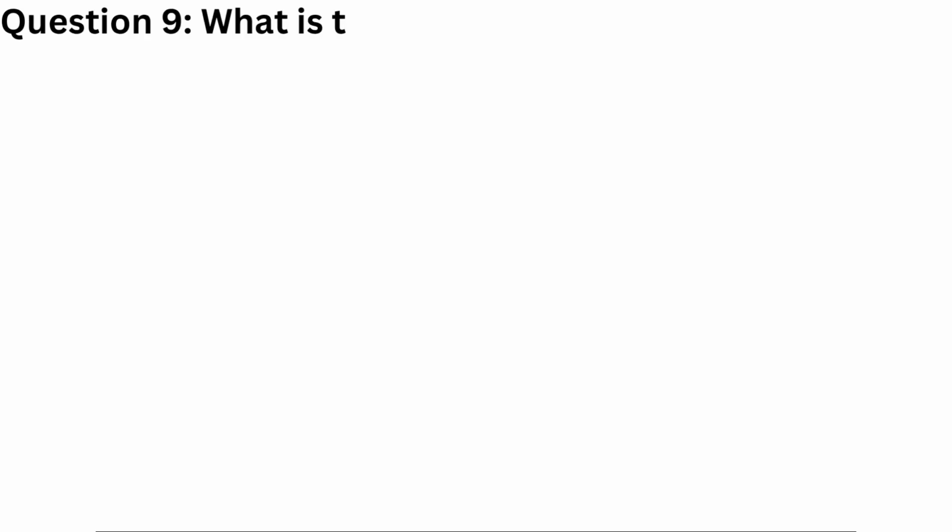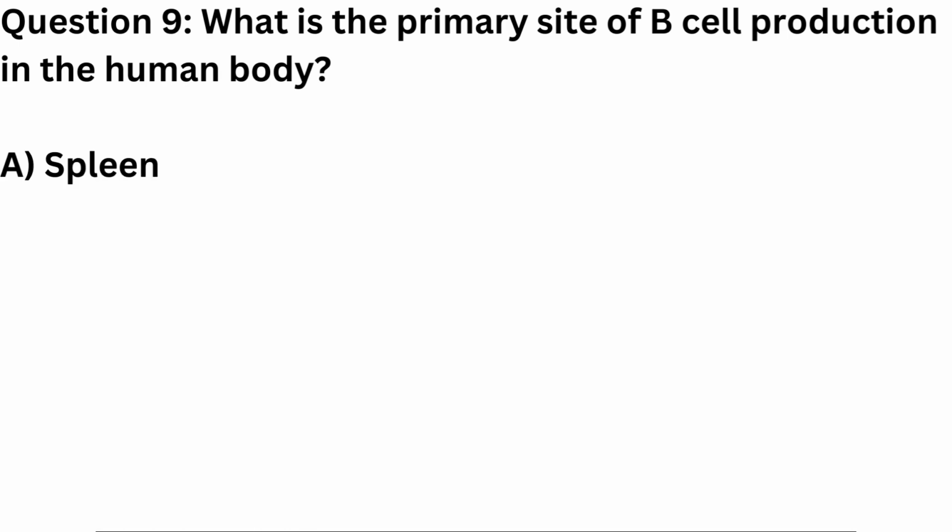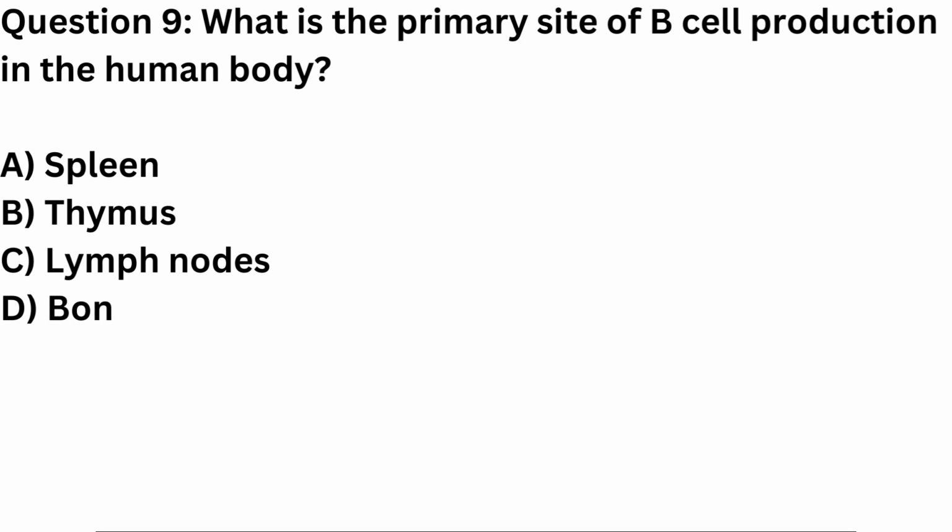Question 9. What is the primary site of B cell production in the human body? A. Spleen. B. Thymus. C. Lymph nodes. D. Bone marrow. Correct answer is D. Bone marrow.